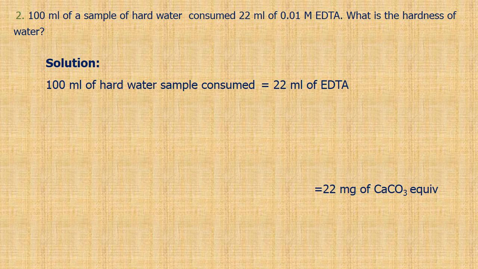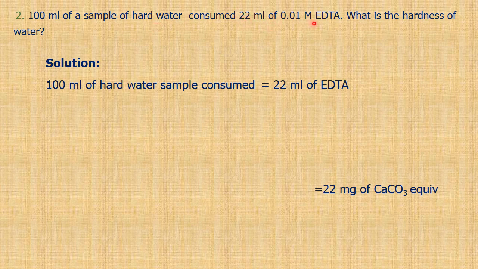Question 2. 100 ml of the sample hard water consumes 22 ml of 0.01 molar EDTA. What is the hardness of the water? So here, instead of 50 ml of sample hard water, they have taken 100 ml, which has consumed 22 ml of 0.01 molar EDTA. Again, titration 1 is eliminated because the strength of EDTA is given. What is the hardness of the water?